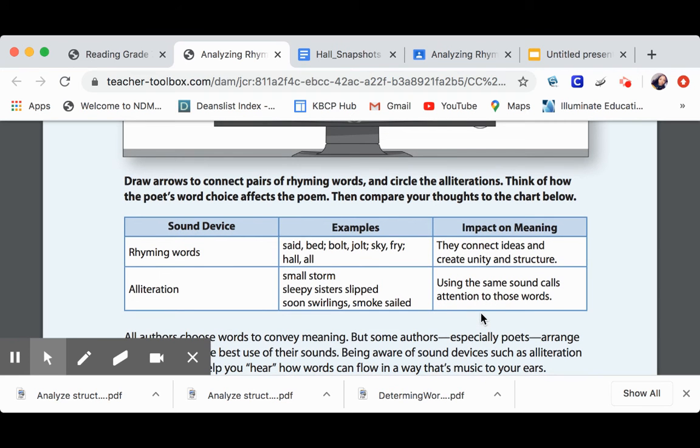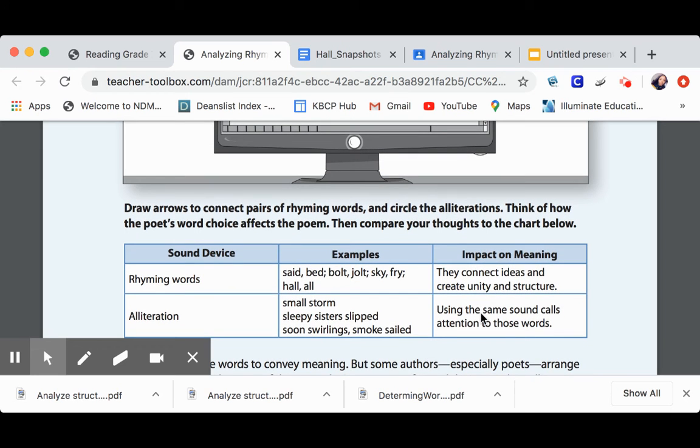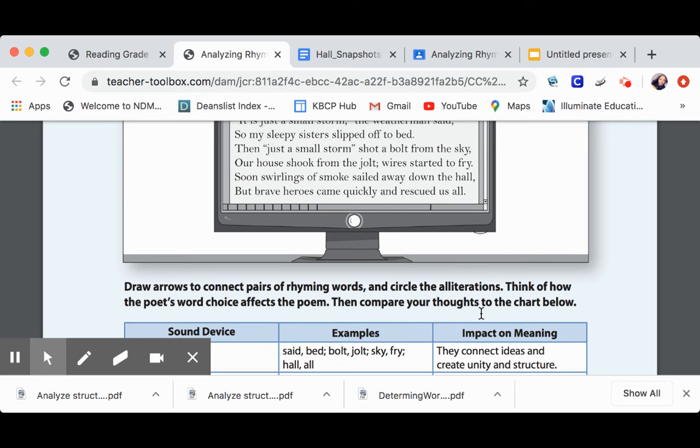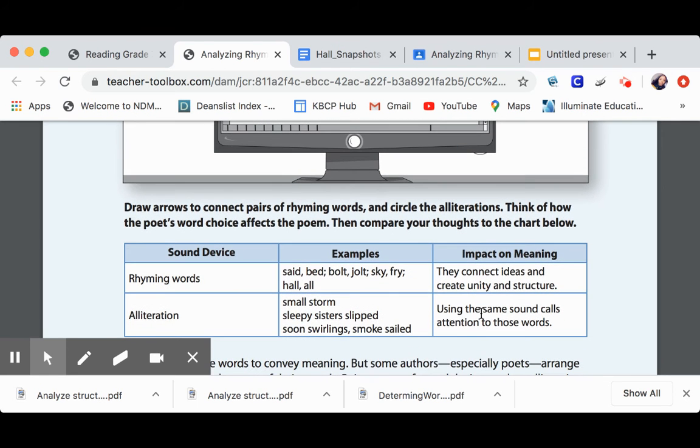So the alliteration examples are small storm, sleepy sister slipped, soon swirling, and smoke sail. And the meaning of that is that using the same sounds calls attention to that word. Okay? Small storm. So you see how we are constantly saying the S. The S in my head as I'm reading that, and I'm constantly saying the S word, it is making me pay attention to what they're actually saying. Like maybe this is important. Maybe if this part wasn't in this poem, would I really understand what the author is trying to say? Okay?